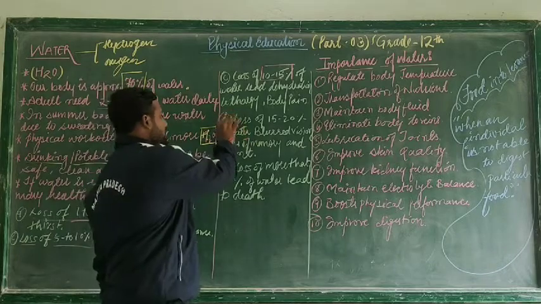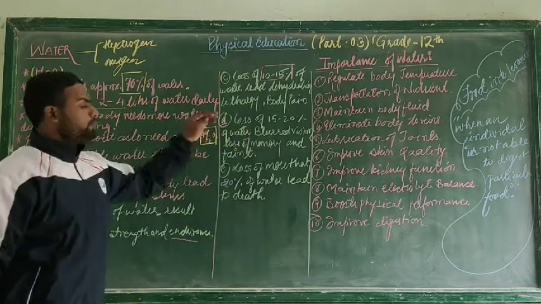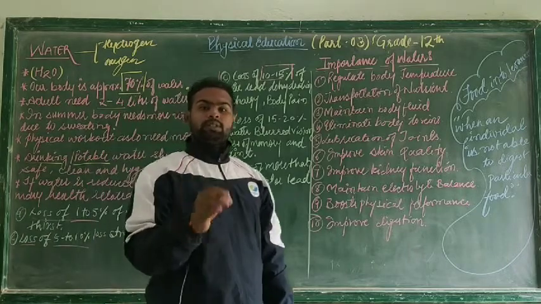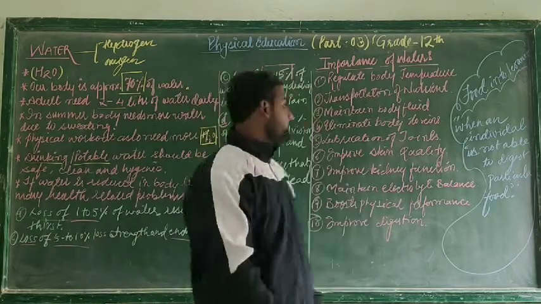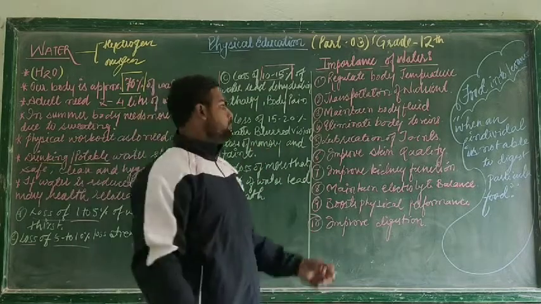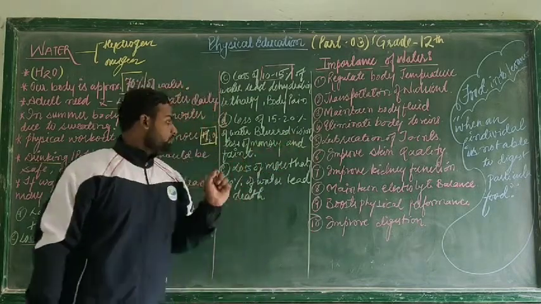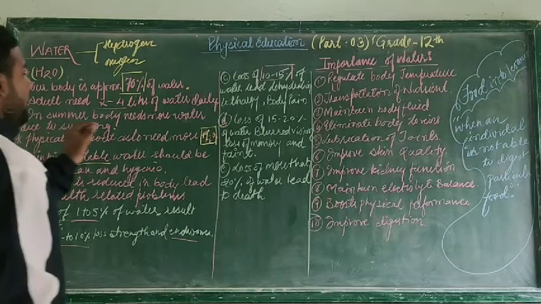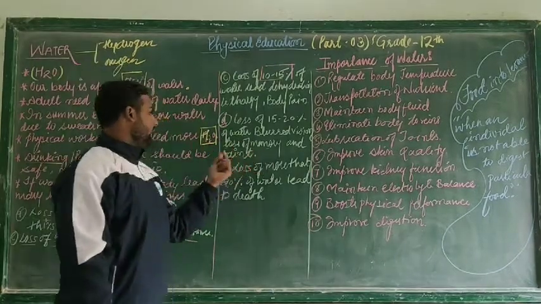Well, then let's come to the next point, that is loss of 15 to 20%. When there is 15 to 20% water loss in the body, there will be loss of memory, your vision will be blurred, and you may faint. So you need to keep in mind that whenever there is a loss of 15 to 20% of water in our body, our vision becomes blurred, and there will be loss of memory and fainting.